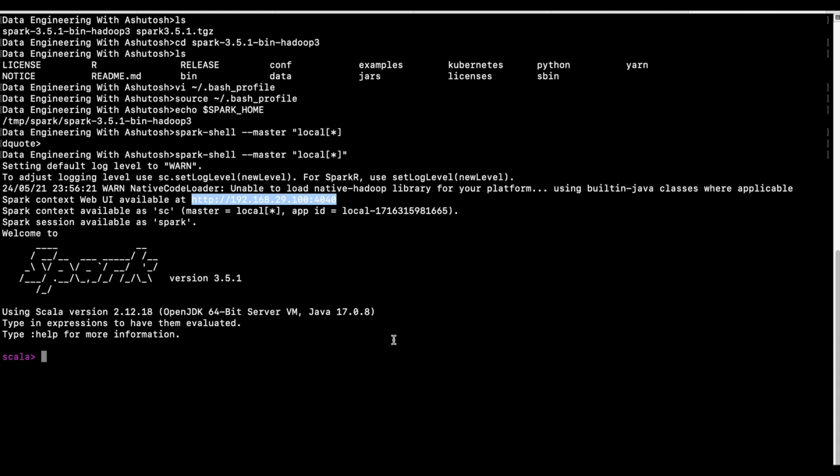I'm not sure what issue you are facing, because it's a very simple process. Even in Windows, there might be some additional files like WinUtils which you need to place to a certain folder, but nevertheless it is not a very difficult process. It is a very easy process. So if you are still facing any issue, let me know in the comments. I'll try to help you out.